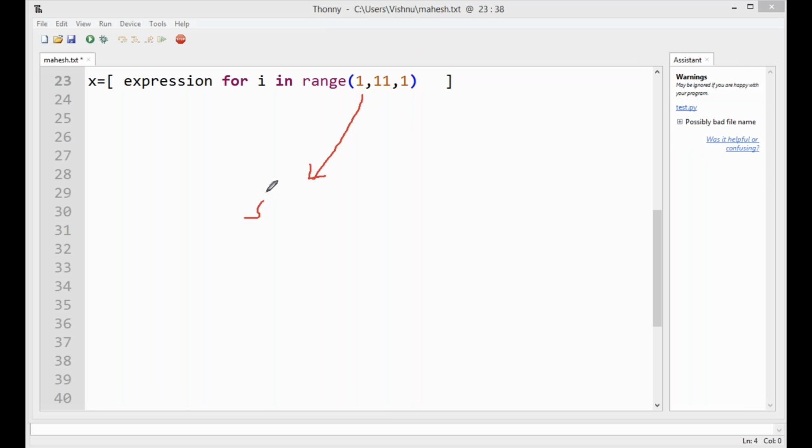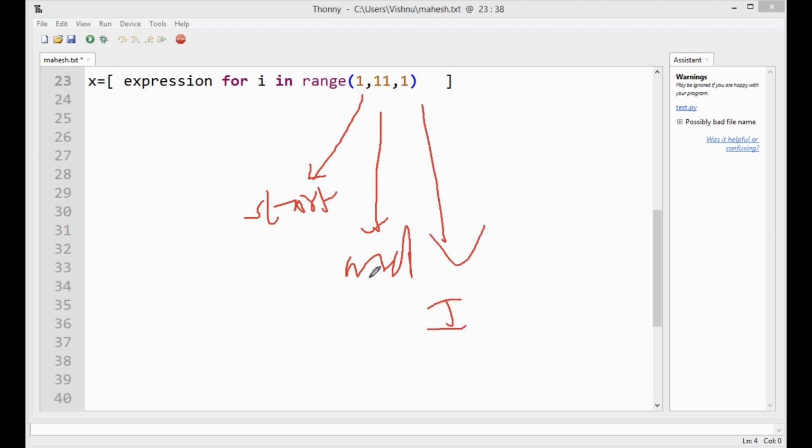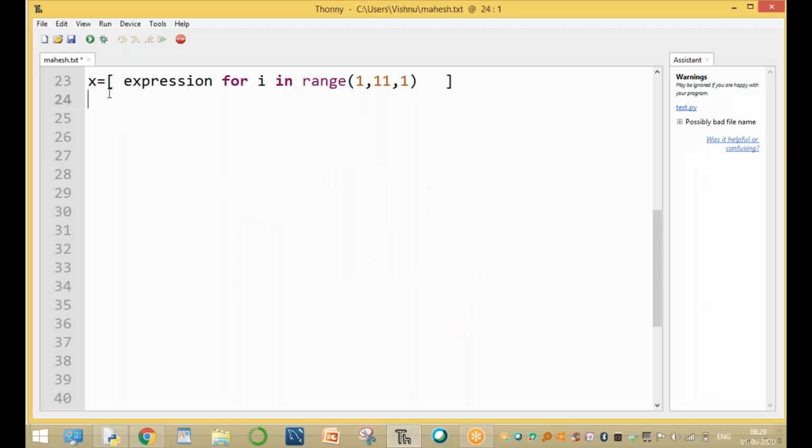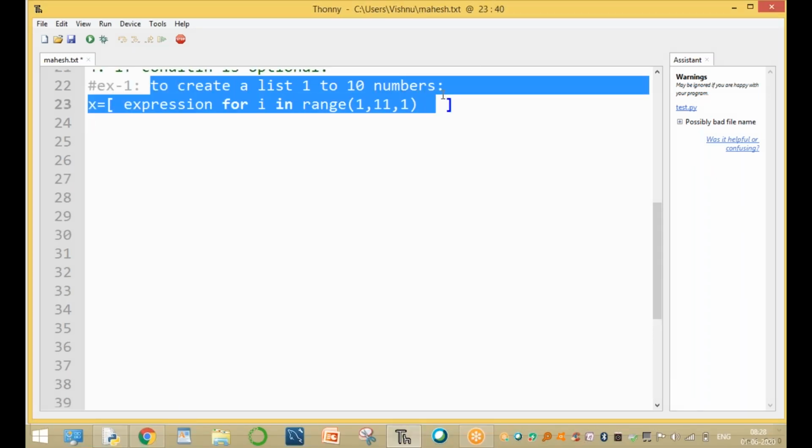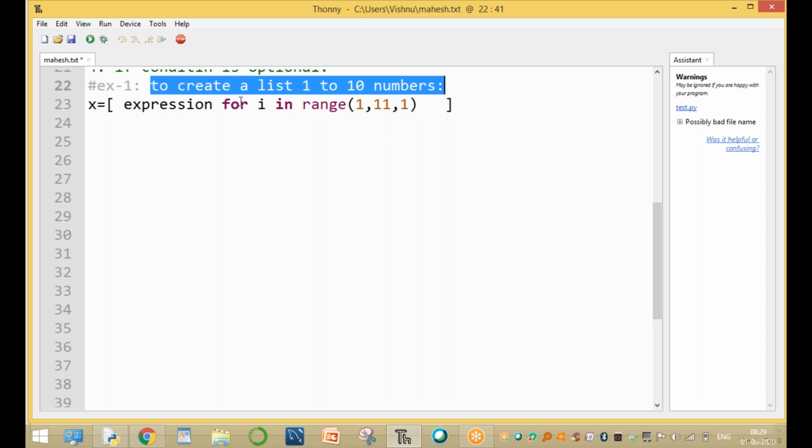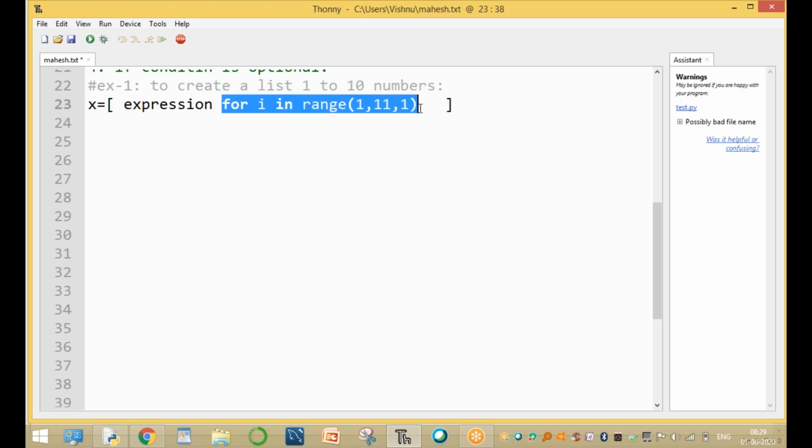This is the starting value. Start value is 1 and the ending value is 11. This is the ending value. Every time it increments by 1. This is the syntax of using the range function. Now our program is to create a list with 1 to 10 numbers. Creating a list: for i in range of 1 to 10 numbers.